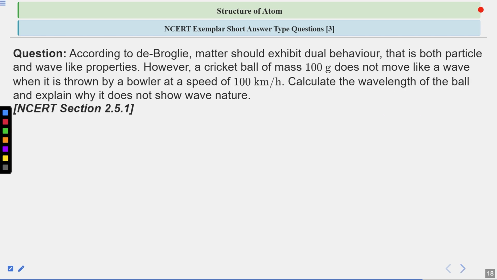In the next question, you have to see that according to de Broglie, matter should exhibit dual behavior, that is both particle and wave-like property. However, a cricket ball of mass 100 gram does not move like a wave. So when it is thrown by a bowler at a speed of 100 km per hour, calculate the wavelength of the ball and explain why it doesn't show wave nature. So first of all calculate the wavelength related to this ball, and then we will see why it is not relevant for the ball. Your time to solve this question starts now.